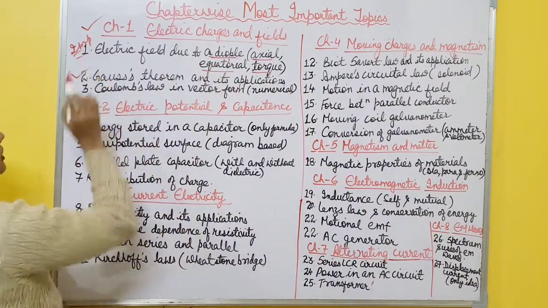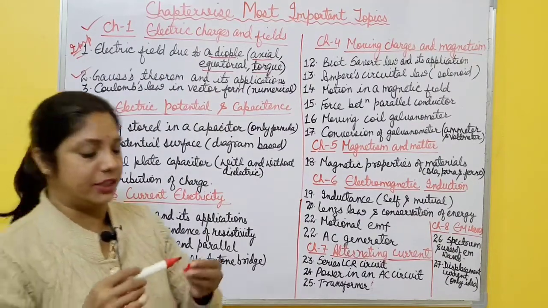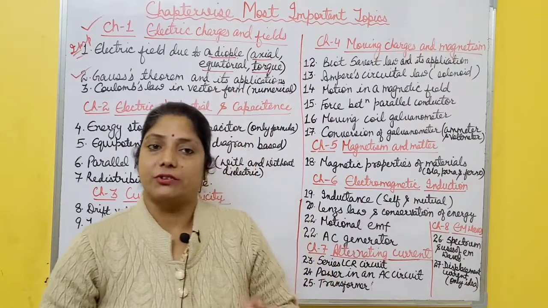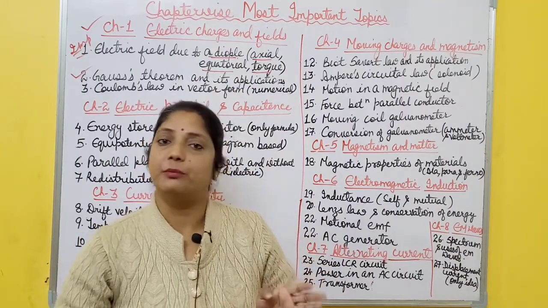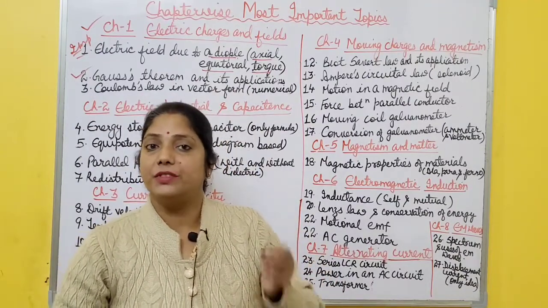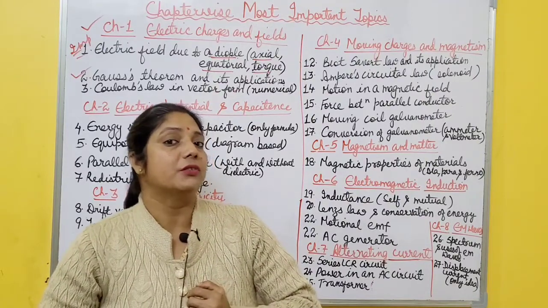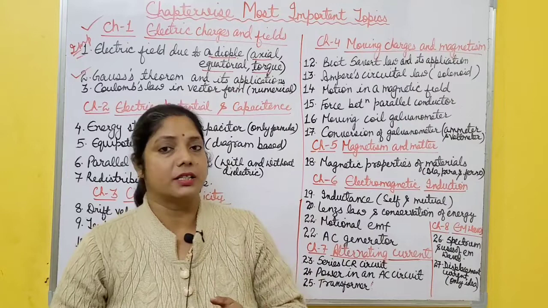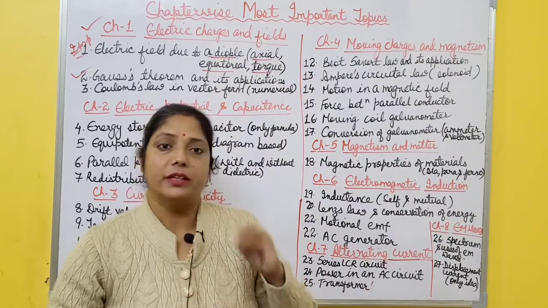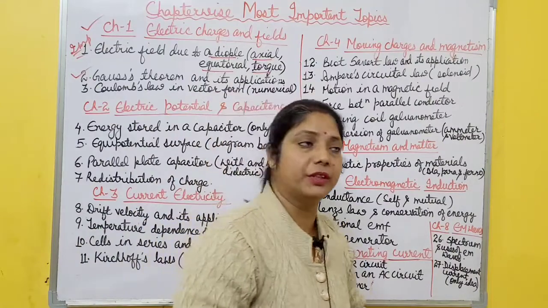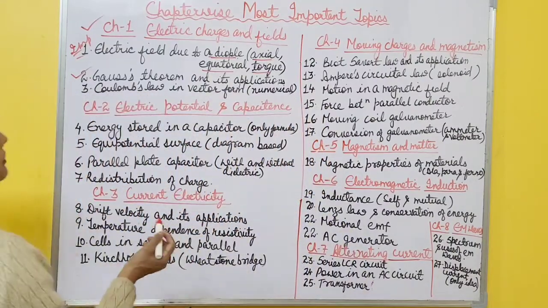Then second one is Gauss theorem and its applications. There are 3 applications. First one is infinitely long straight wire, second one is infinite thin plane sheet, and third one, which is very important, is thin spherical shell. Why is it important? Because it was deleted last year, so it is included again this year. You have to determine the electric field due to a thin spherical shell. So that is very important.